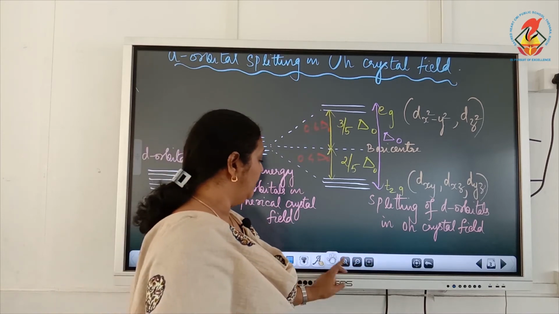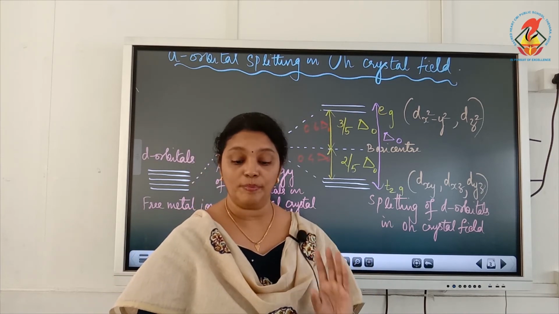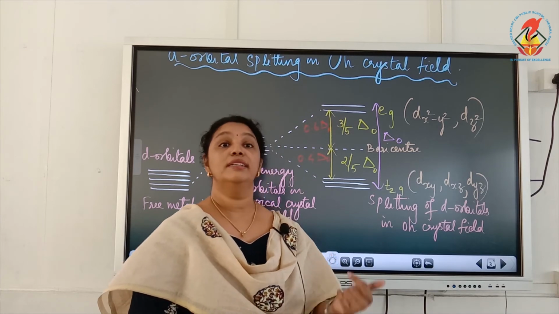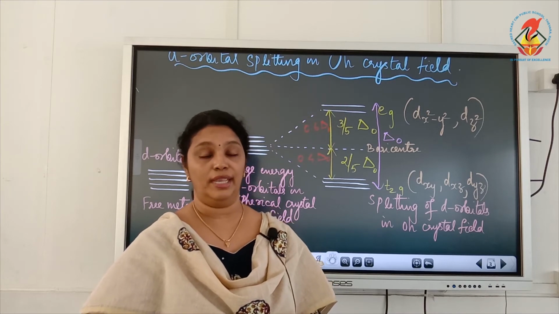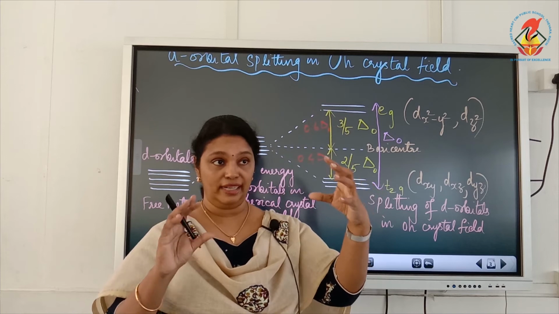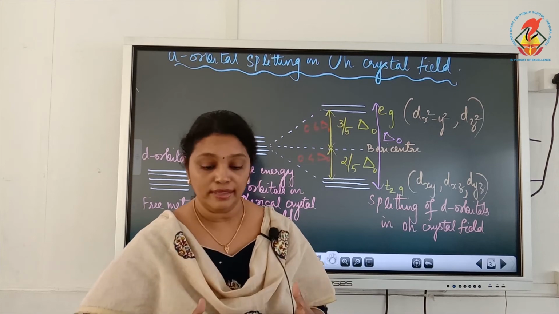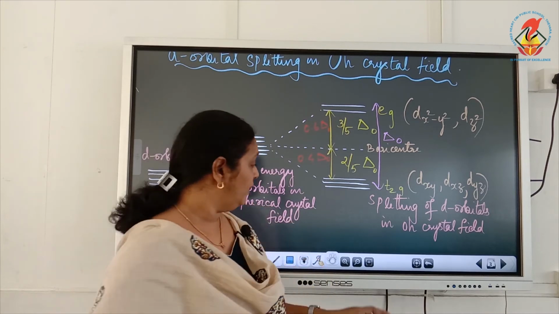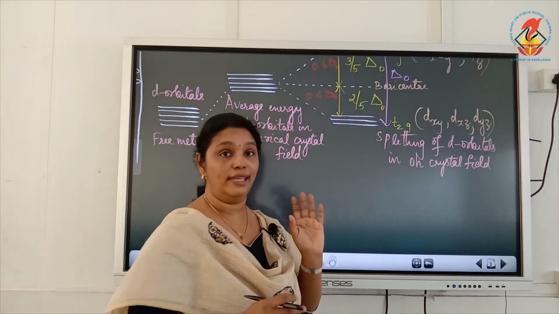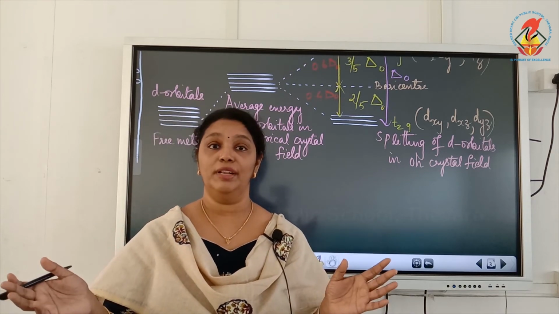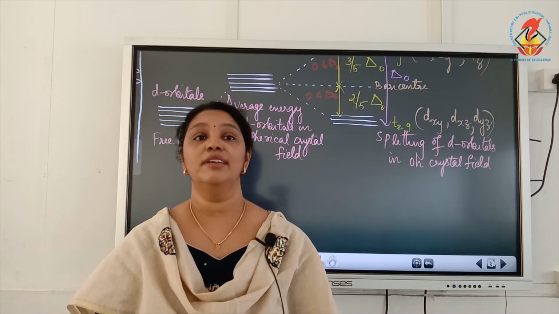Now again, the magnitude of crystal field splitting depends upon the ligand strength. Here comes our strong and weak ligand. So the value of the crystal field splitting energy depends upon the strength of the ligand. If the ligand is a strong ligand, then the d orbital splitting will be very large, and if the ligand is a weak ligand, then the d orbital splitting will be very small.